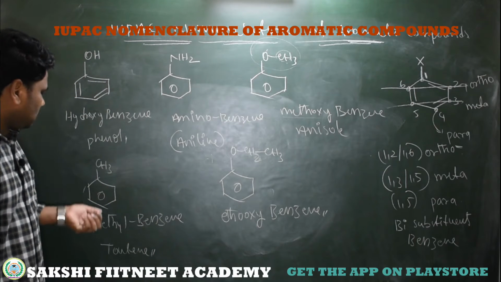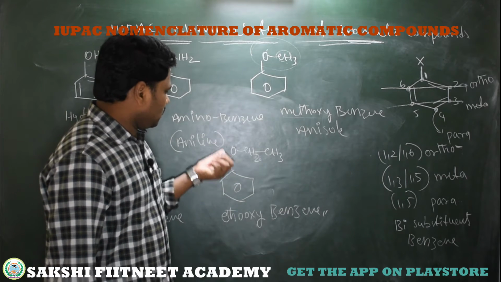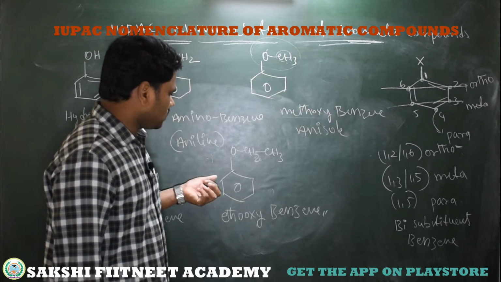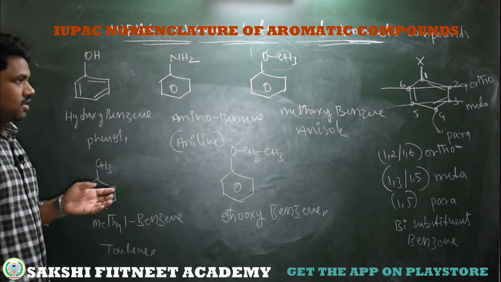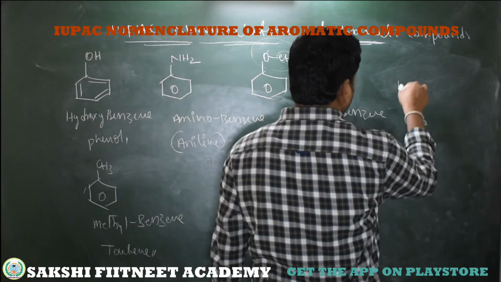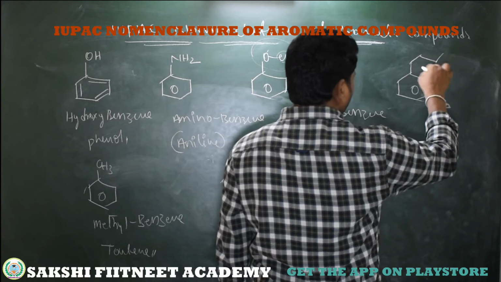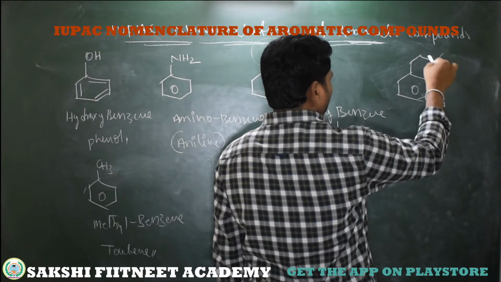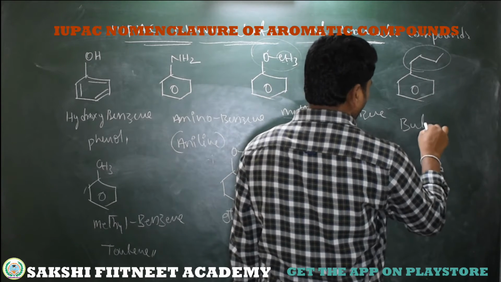So this is an ether, which is aryl ether. Here whatever the alkyl group is bonded through oxygen to the benzene, it is called alkoxybenzene: ethoxybenzene, methoxybenzene. It's aminobenzene, hydroxybenzene, chlorobenzene, bromobenzene, iodobenzene. Another example is a benzene which is bonded to a simple alkyl group. So how many carbons are present in this alkyl chain? 1, 2, 3, 4. So it's butylbenzene.